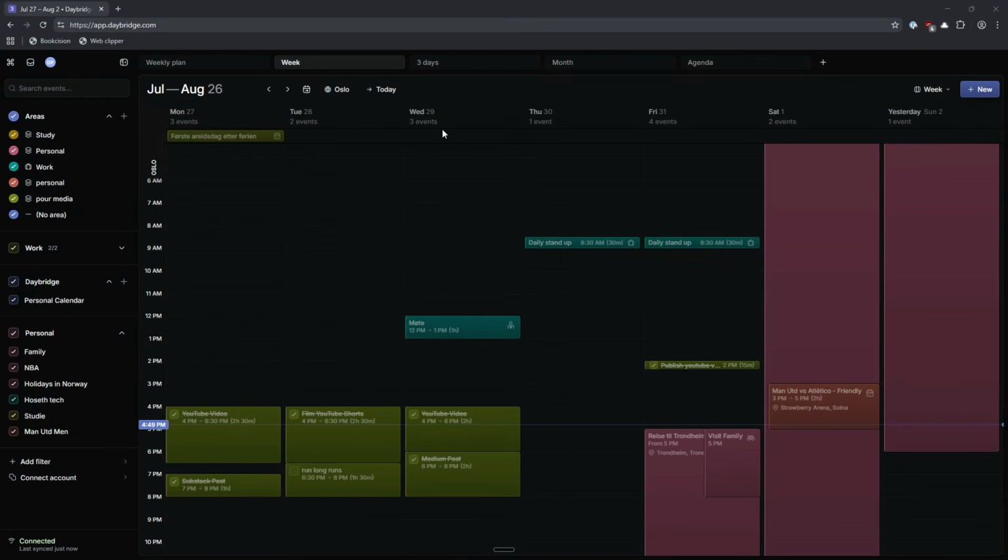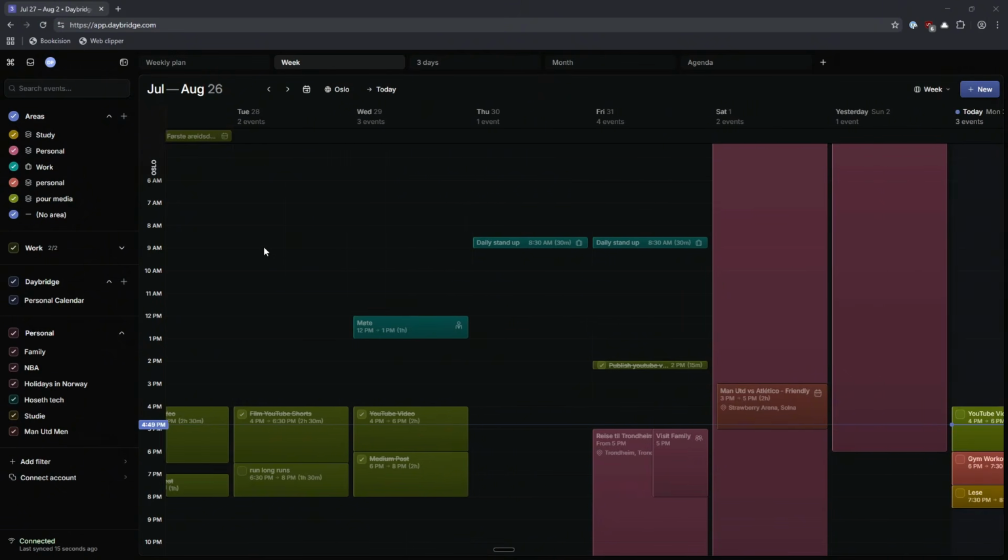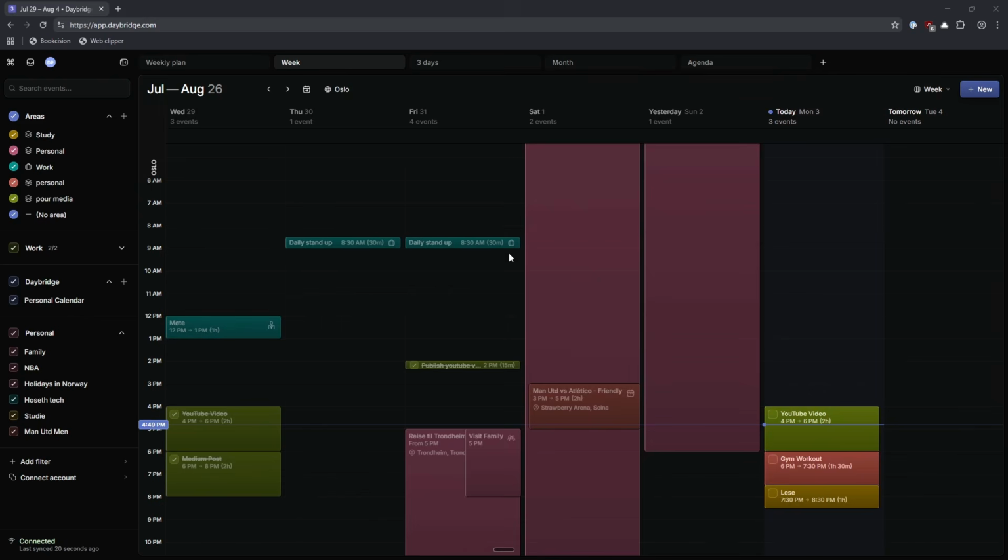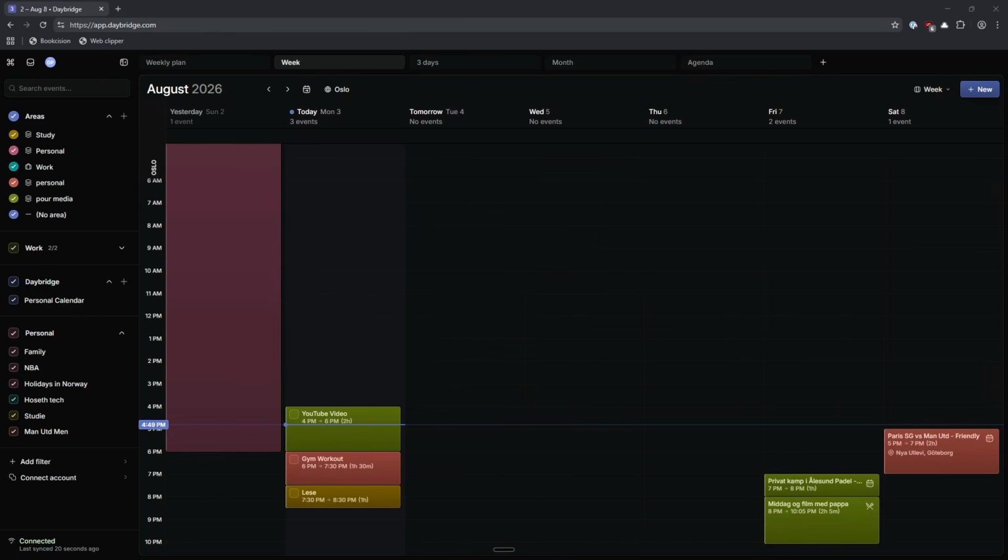So that is Timer. Then I actually use a calendar application. I actually use two calendar applications. This is my calendar application of choice. This is my favorite one. It is called Daybridge, and I like it because I can divide my tasks into different calendars and connect them to different areas of life.